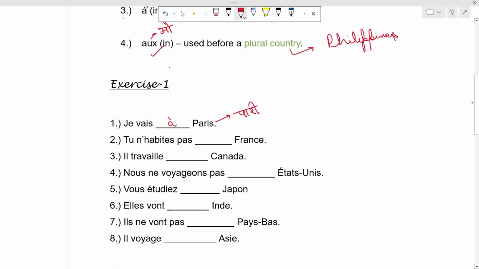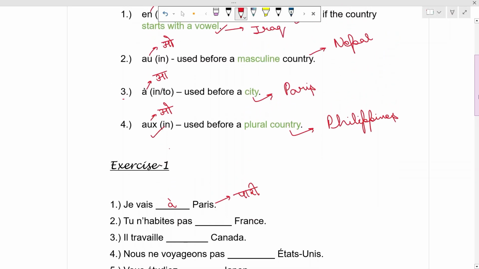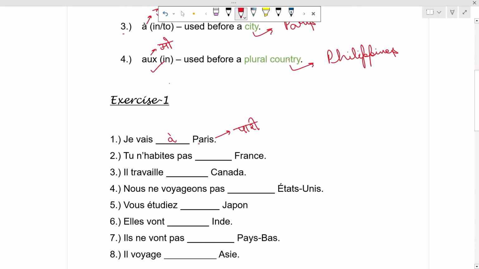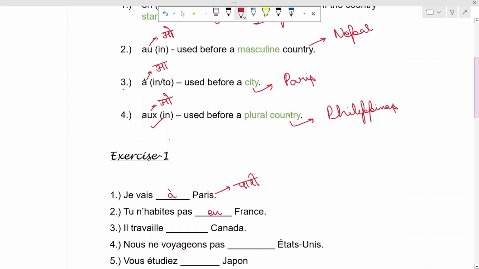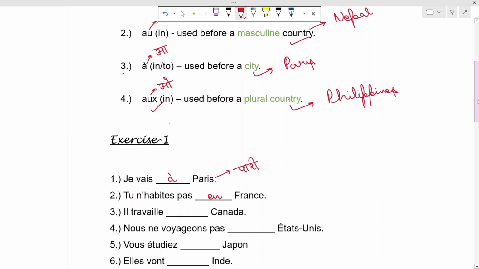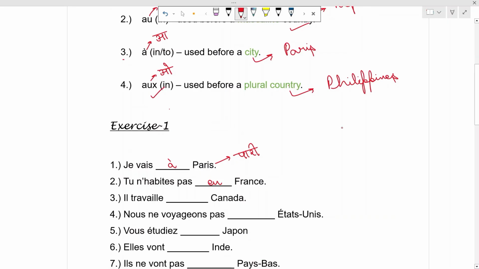The second one is Tu n'habites pas France. Now, France is a feminine country, so we will use en. Tu n'habites en France. Il travaille dash Canada. Canada is a masculine country, so we will use o. Il travaille au Canada.